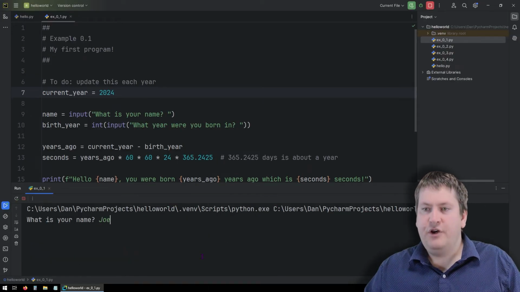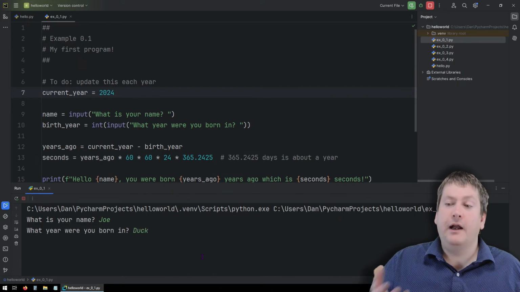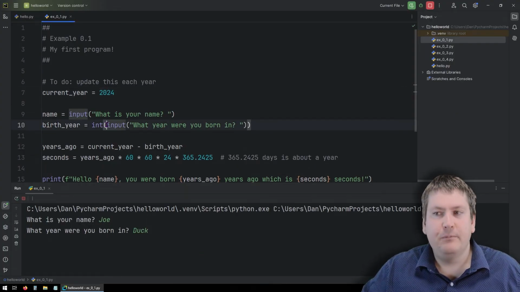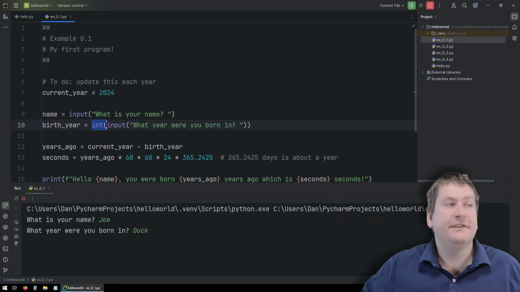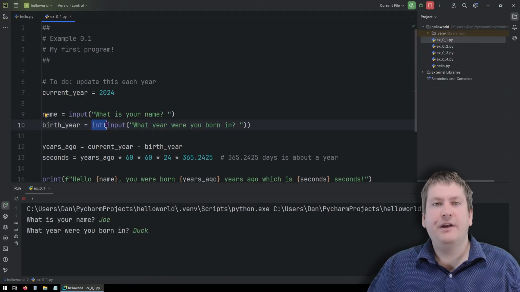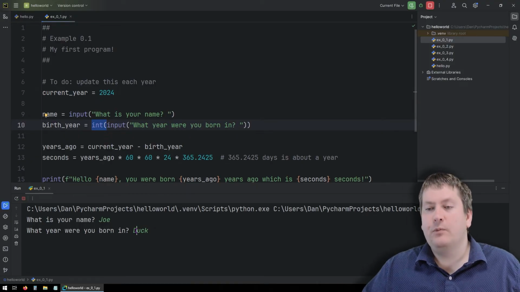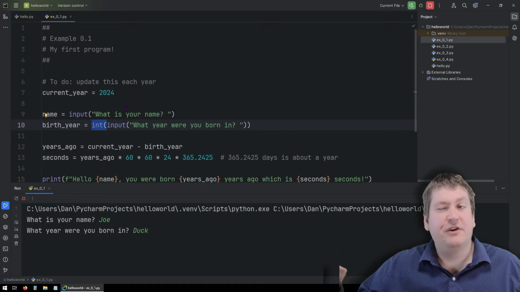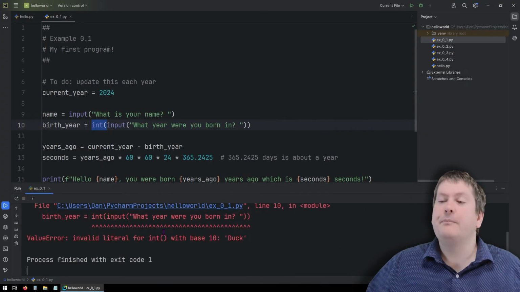So let's say our name is Joe. And instead of a valid year, let's put in something silly like the word duck. The word duck is going to cause some issues. So if we look at the code, we do have this input line asking what year you were born in, but then we have this other function called int. And what int tries to do is convert whatever that input is into an integer number. An integer number is a whole number, meaning it has no decimal points. The problem here is the word duck can't really be turned into a number. That doesn't make sense. So as soon as we hit enter, you can see something different happens.